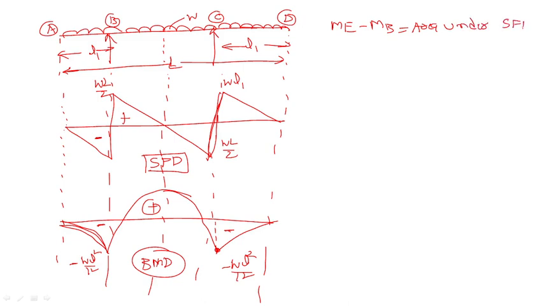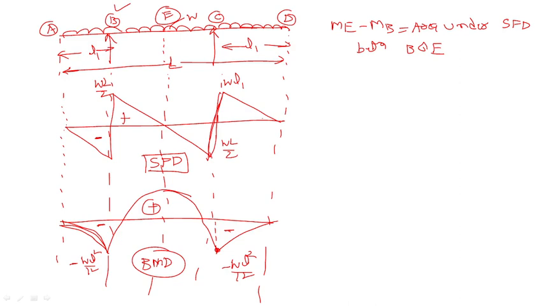SFD, where between B and E, between B and E, where is B? Yes, B and E point. Where is E point? This is E point, I think. Yeah, this one, E point. Right?